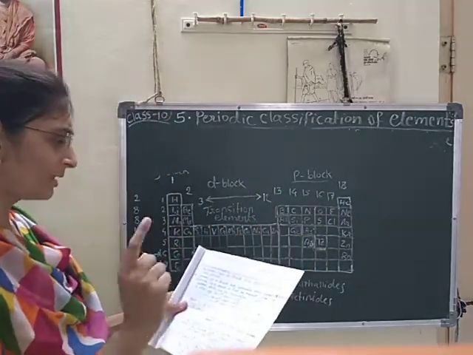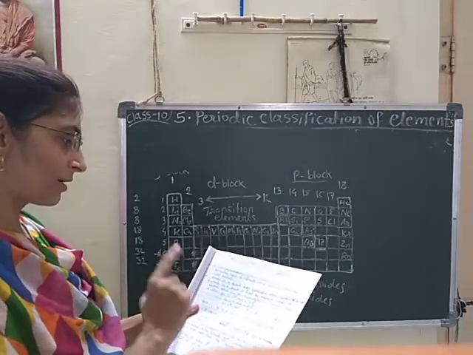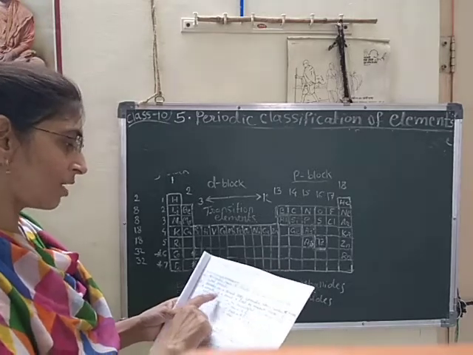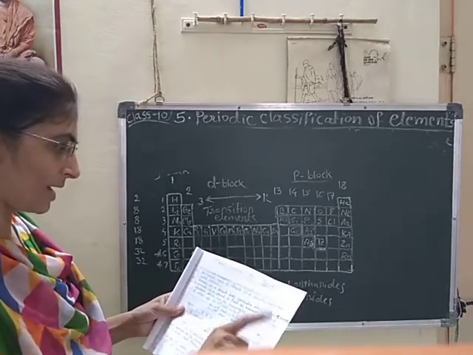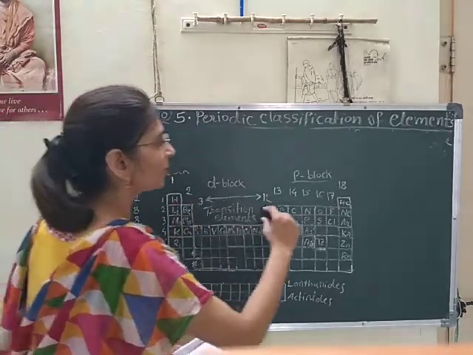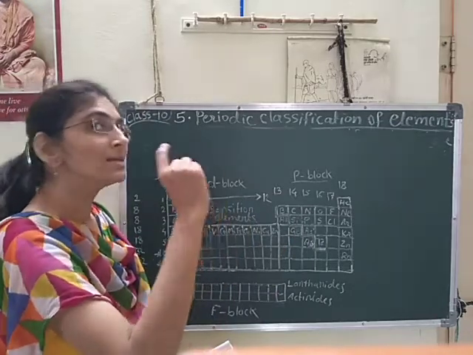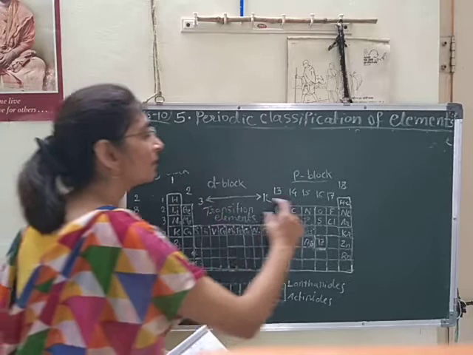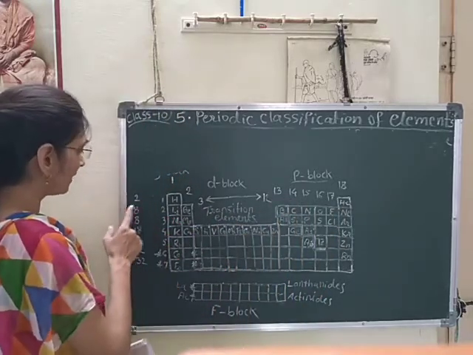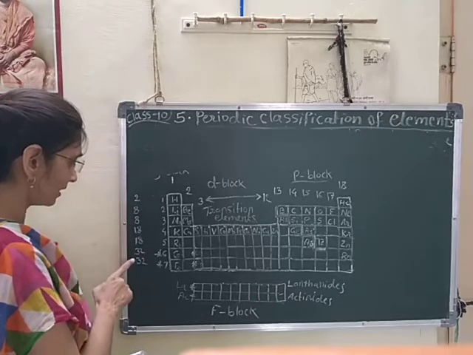The number of elements in a period is fixed by the maximum number of electrons which can be accommodated in various shells. According to the number of valence electrons, the elements are fixed here: in the first period 2, then 8, 8, 18, 18, 32 and 32.